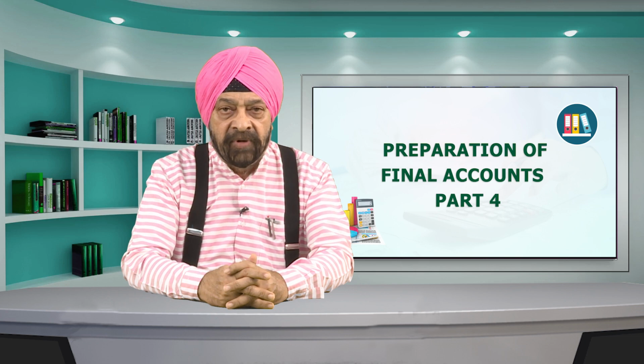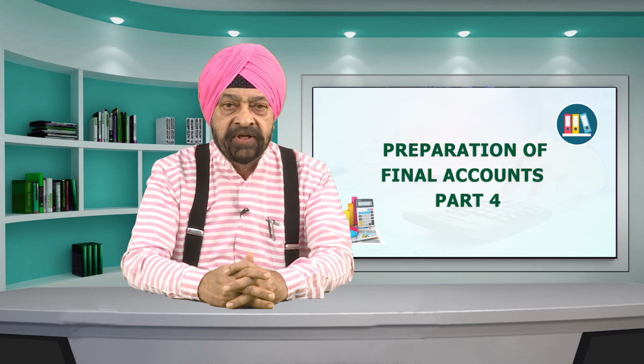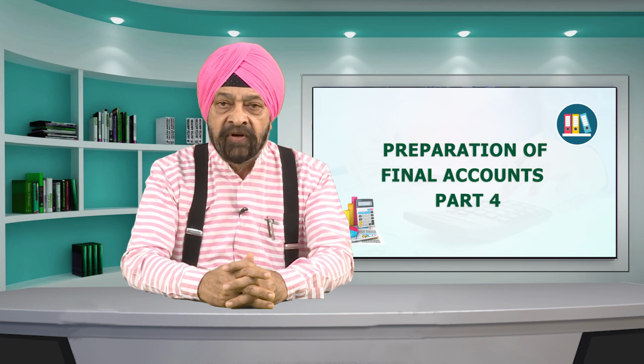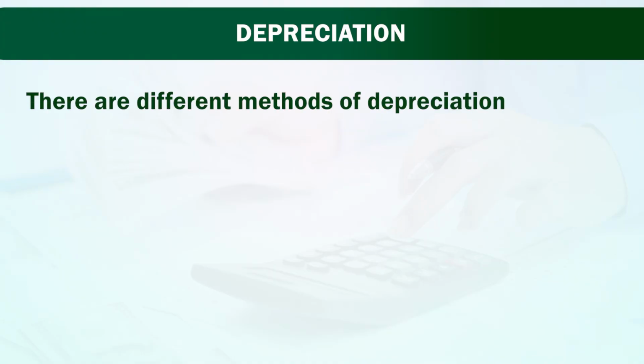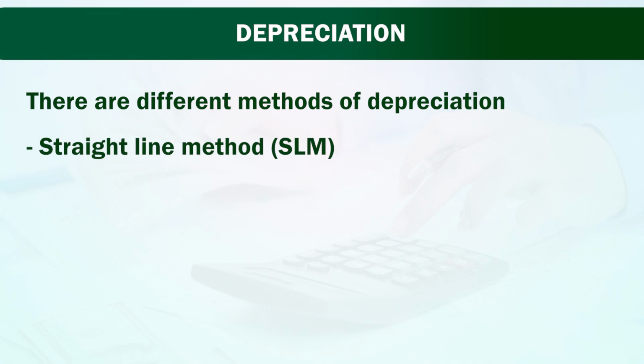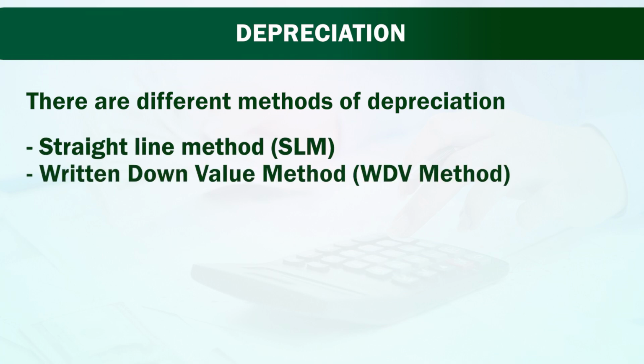Practically, the amount of fixed assets is distributed in number of years. This number of years is estimated life of respective assets. Generally, this life is determined by the manufacturer of the assets. There are different methods of depreciation: straight line method, that is called SLM, written down value method called as WDV or reducing balance method, and others.